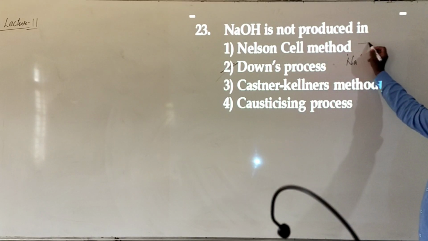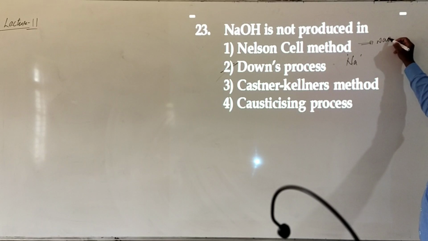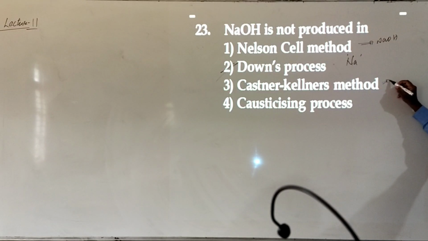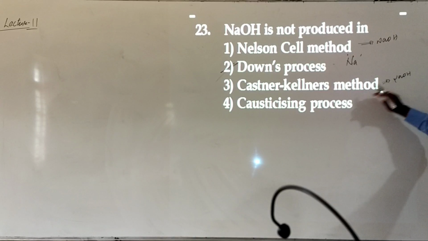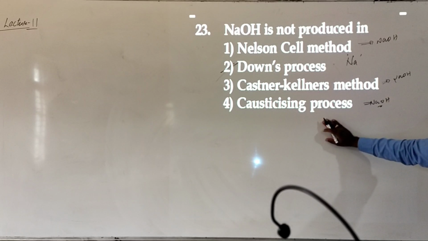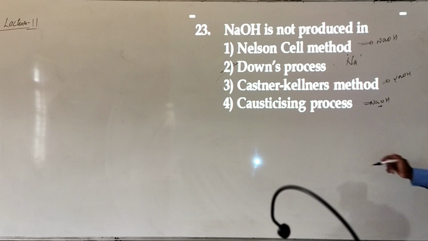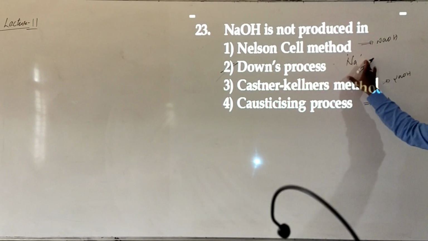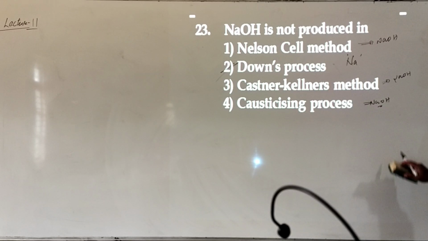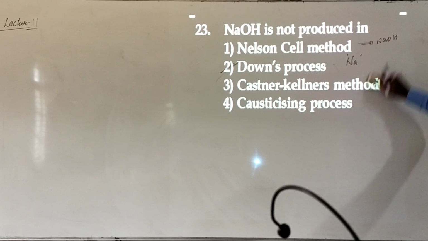The remaining methods: the Nelson method is used for the preparation of sodium hydroxide from aqueous NaCl. Here also, this is used for the preparation of NaOH from NaCl. Here also, it is used for the preparation of NaOH by using calcium hydroxide. So, apart from the Downs process, which is used for the preparation of sodium, not sodium hydroxide, all the remaining methods are used for the preparation of sodium hydroxide. So the answer will be the Downs process.